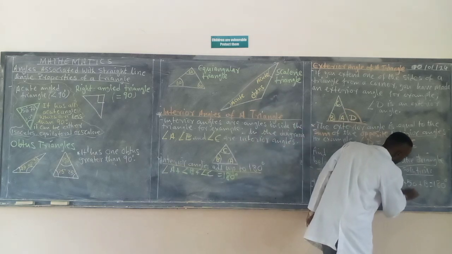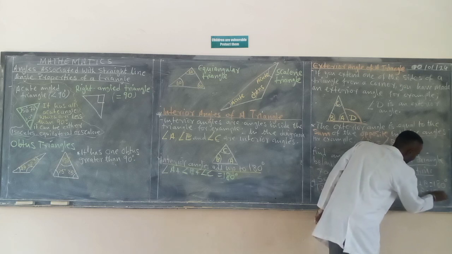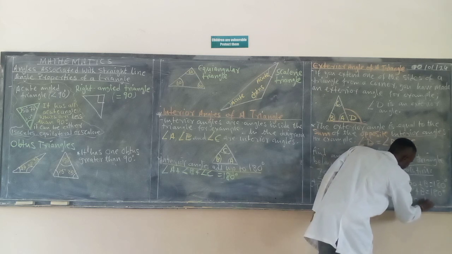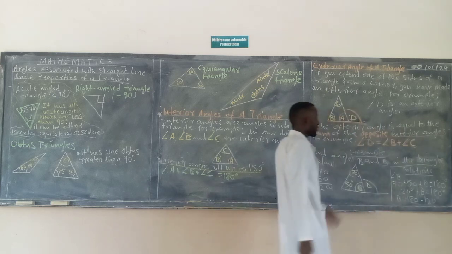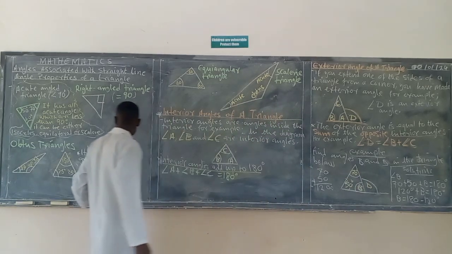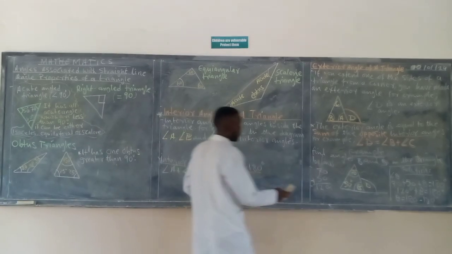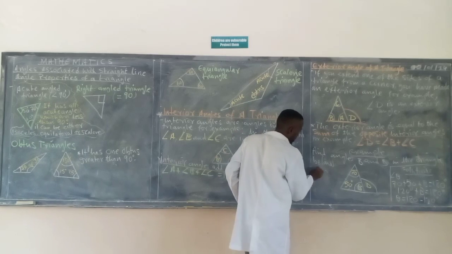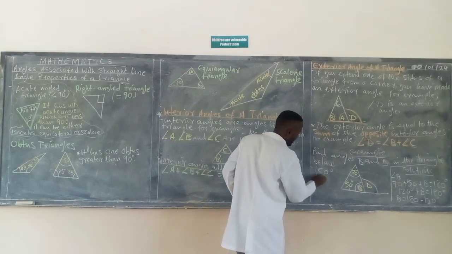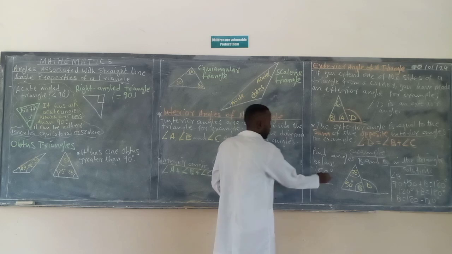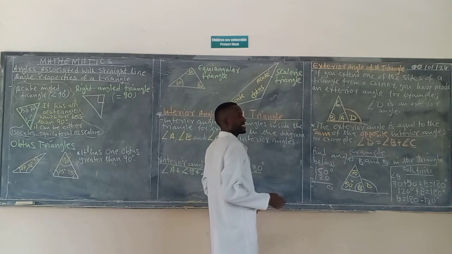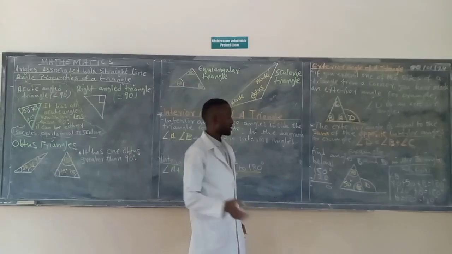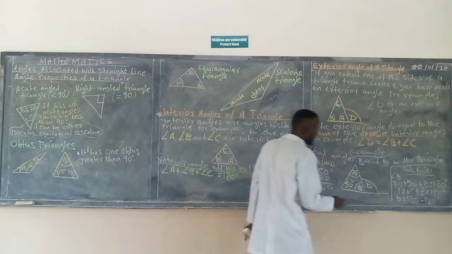So 120 degrees plus B is equal to 180 degrees. So I am subtracting 180 minus 120 degrees. Now when I subtract 180 minus 120, what do I get? Let's do the calculations here as well. So do what I'm doing so that the working should be easy. 180 degrees minus 120. We have 0, 8 minus 2 is 6, and 1 minus 1 is 0. We have 60 degrees.